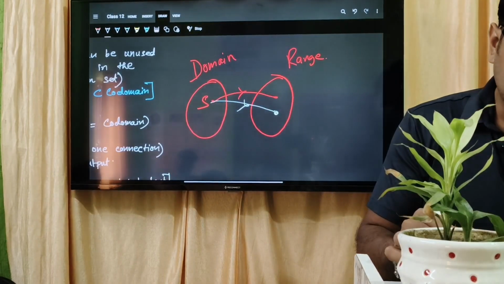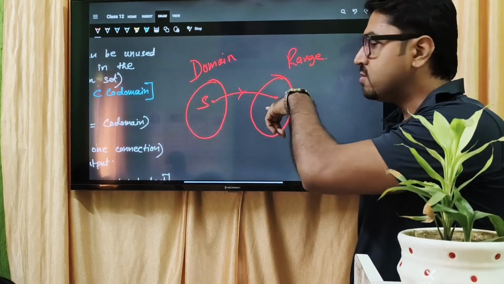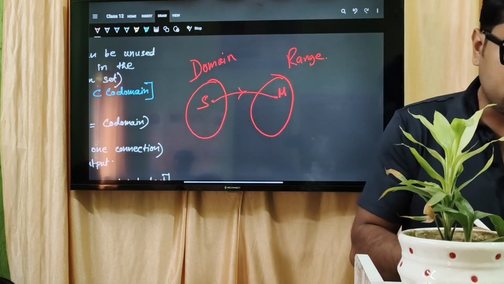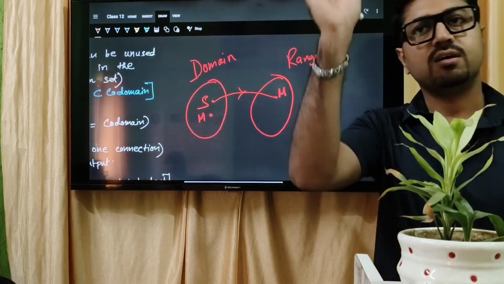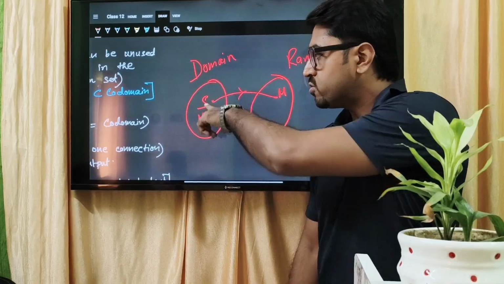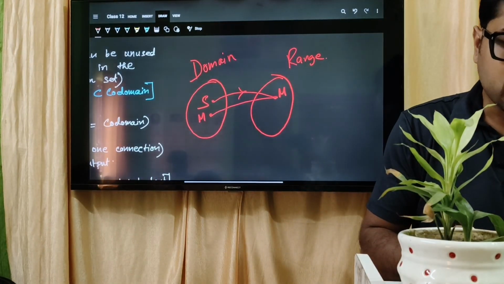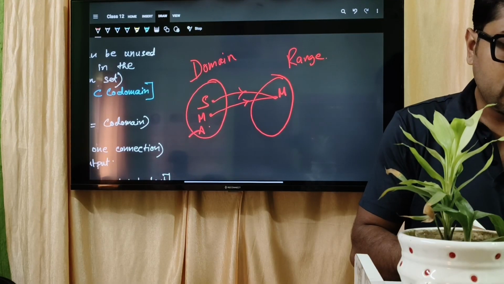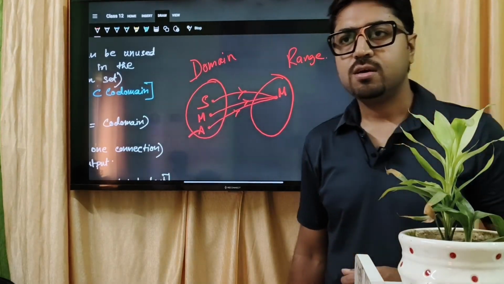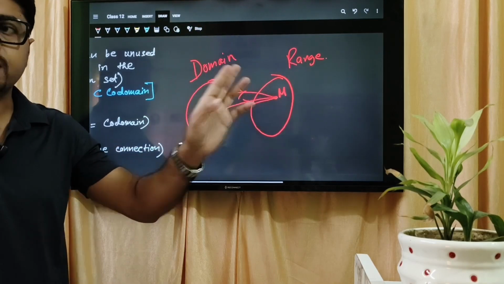But is the opposite possible? What does opposite mean? Shaptak from his house leaves for tuitions and he is coming for the maths tuition. Same, Megha can do also. Megha is over here at her home. So I am considering all of them as home, the domain. Megha will come from Megha's home, Shaptak from Shaptak's home, but it is not a home, that is the domain. So when she leaves she will come to the maths tuition. A for Aditya or Arman, when they leave they will come also to the maths tuition in that manner. So multiple inputs can have one output. It is a function, but what I showed previously is not a function. Clear?